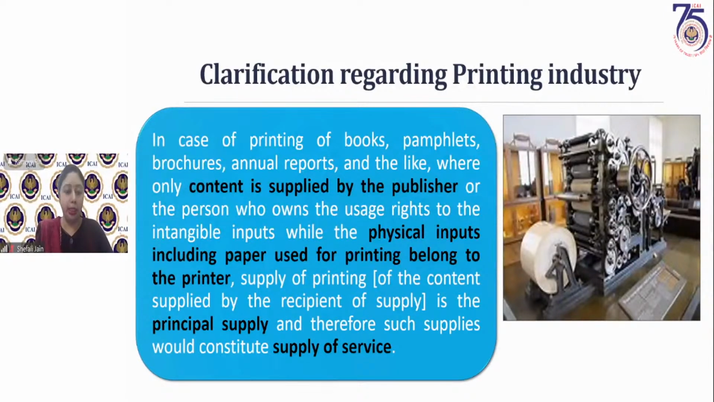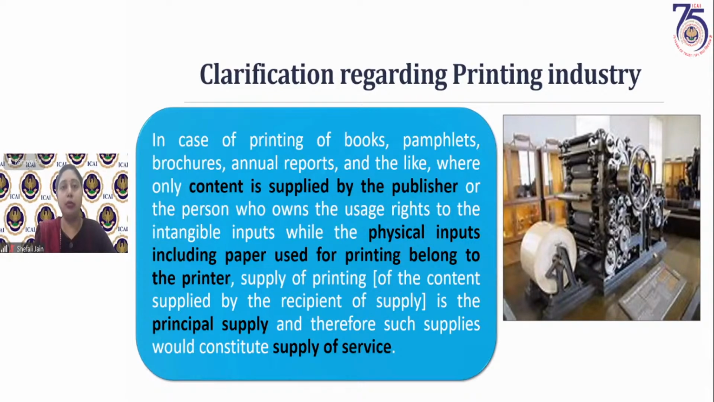Now we have some clarifications regarding composite supply. In case of the printing industry, there is an issue that both goods and services are involved. You are printing some material, some content on paper. So paper is also given, as well as the service of printing is given. So in this composite supply, what is the principal nature of service? Which is the principal supply? Supply of goods or supply of services has always been a matter of contention. So department has issued a circular for clarifying this.